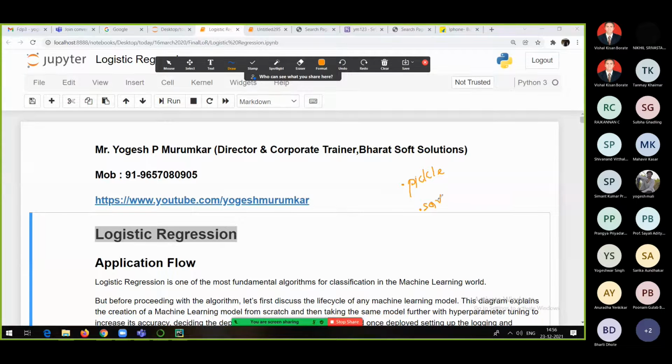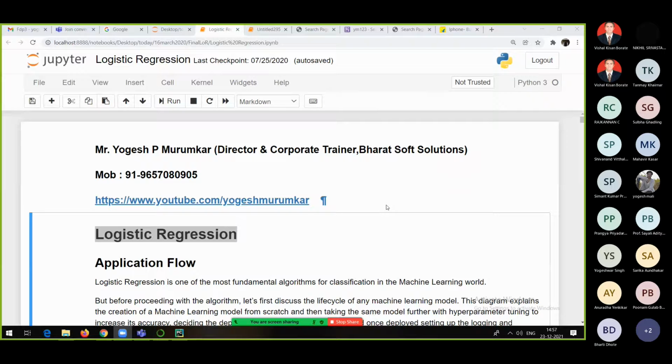Now, logistic regression is somewhat important here because the first thing is logistic regression is used for classification types of problems. Linear regression is used only for prediction types of problems. When I was explaining you types of machine learning, right? At that time I told you that one can solve different types of problems with the help of different machine learning approaches, like supervised, unsupervised, semi-supervised, and reinforcement. So in case of supervised learning, we can solve prediction types of problems and classification types of problems.